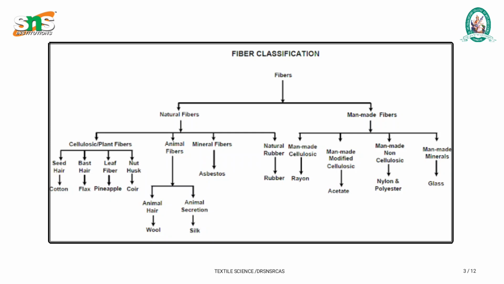There is some modification in the plant fibers; with chemicals we can create another fiber. It is acetate. Third one is man-made non-cellulosic. There is no cellulose at all. It is made up of chemicals and is called man-made non-cellulosic, that is nylon and polyester. Fourth one is man-made minerals, from glass fibers.